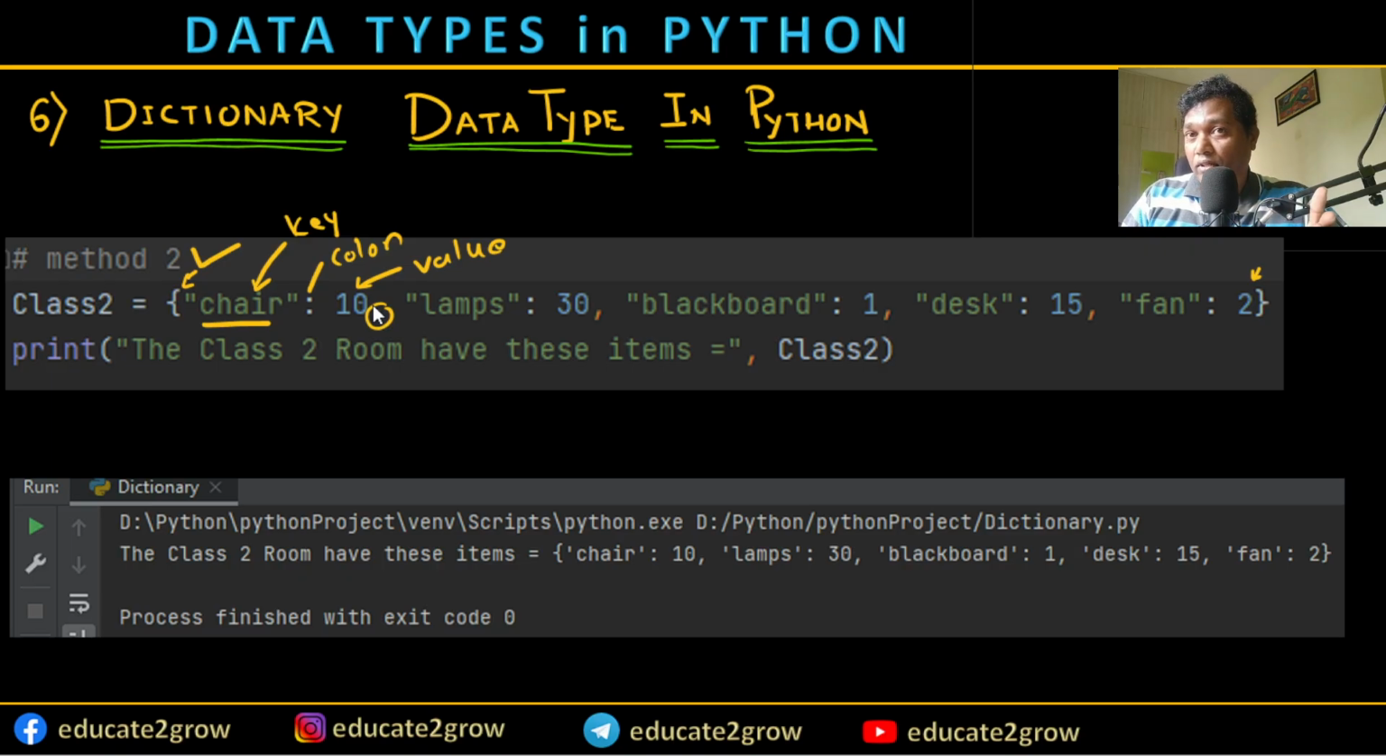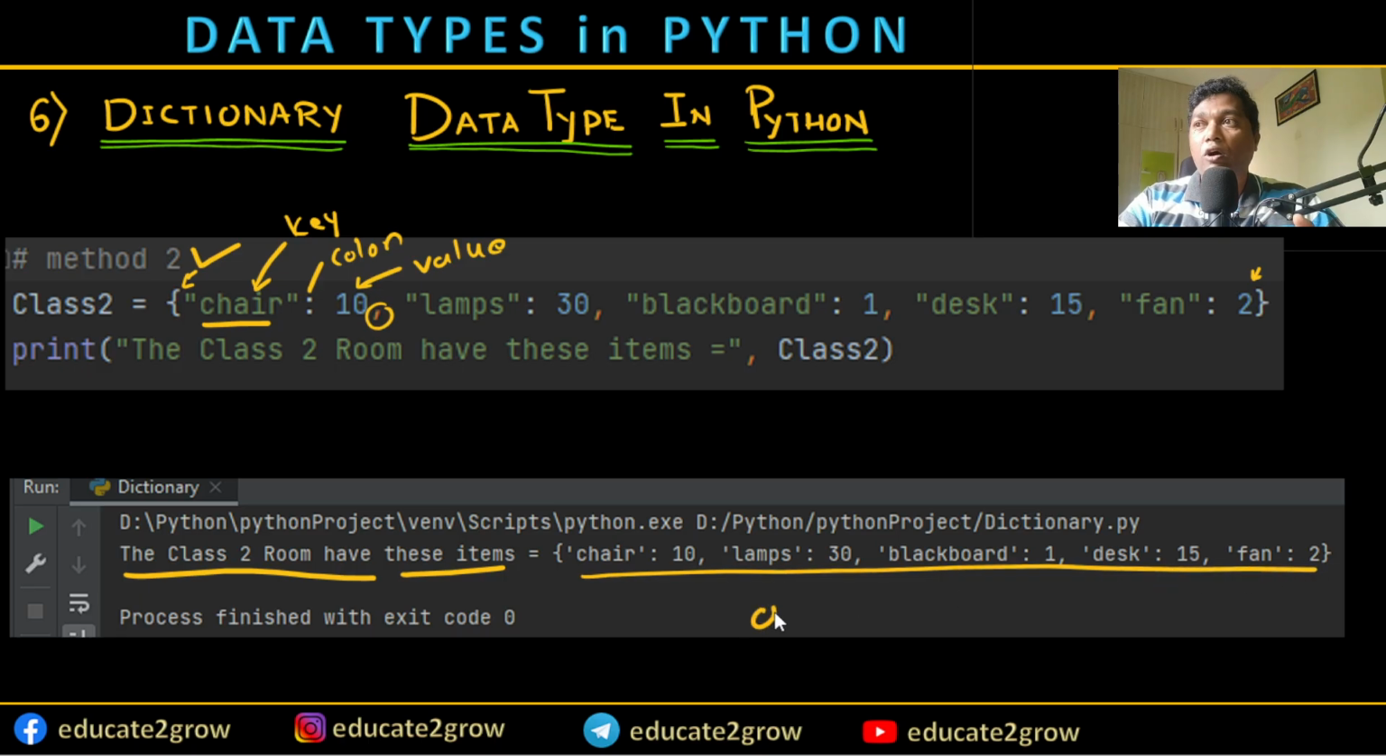Basically, this dictionary is going to be used based on the need, based on the requirement, and generally it will be used whenever you have a huge amount of data and you have a table of contents. At that time you have to use a different group of items and values, and the dictionary will help a lot. So the result shows the classroom 2 has these items. The same information I'm going to put here as the output.